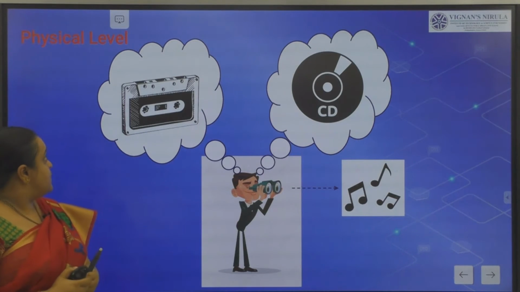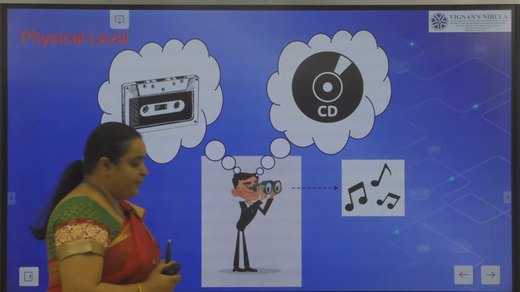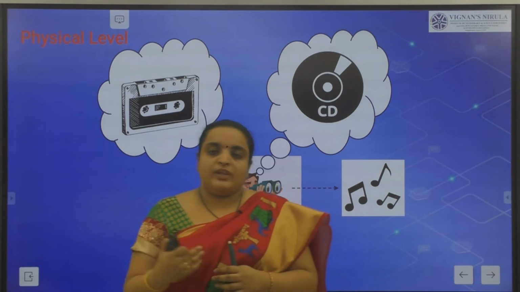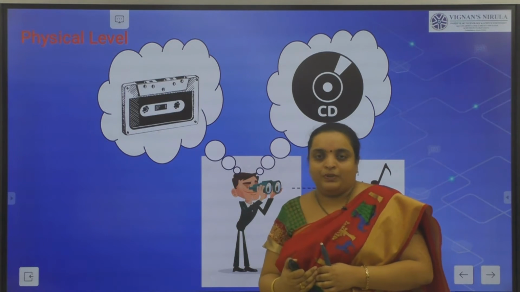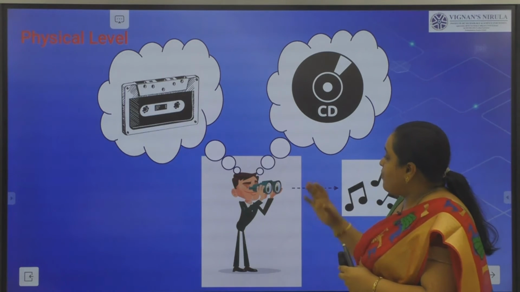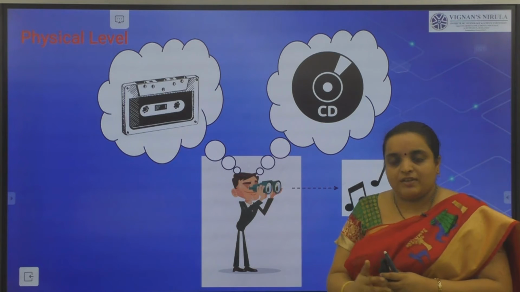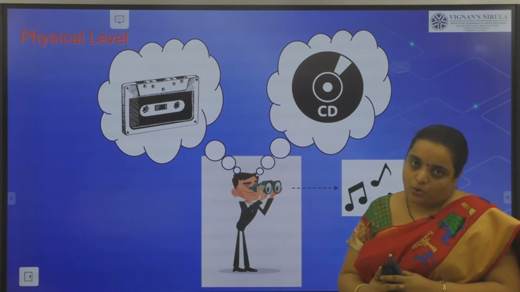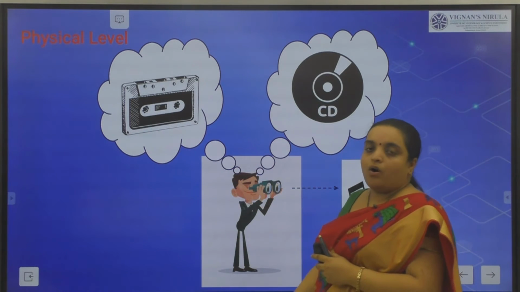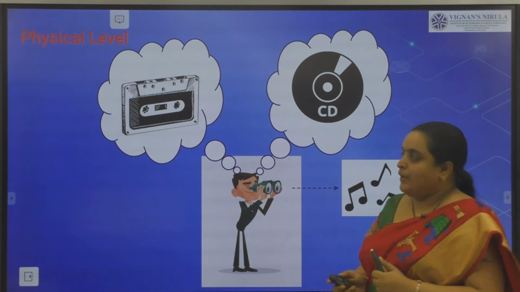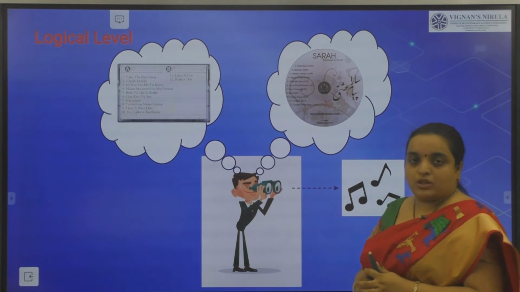Coming to the first one, that is the physical level. What do you think of extracting your song? The physical level is from which device you want to extract your song, either from a CD or from an audio tape. In the same way, the next one is the logical level.